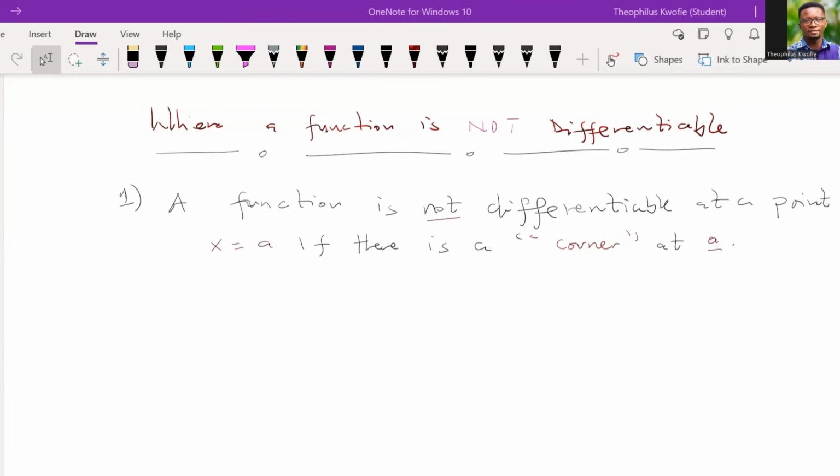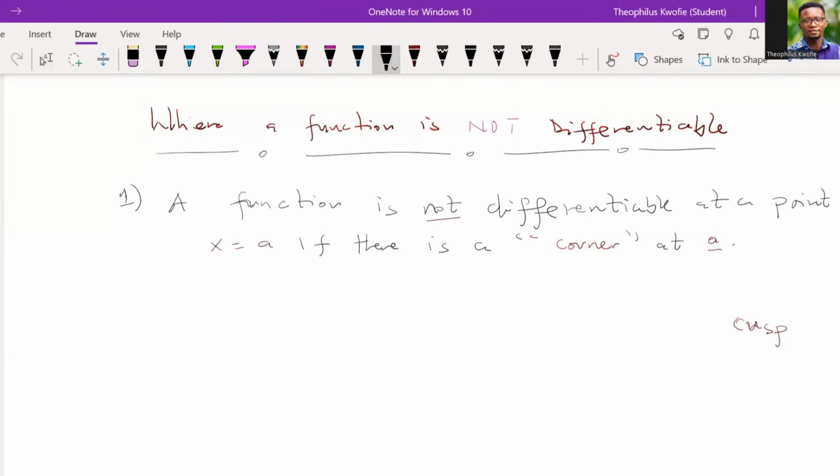If there's a cusp or a corner in a curve, or in a function, it just means that such a function is not differentiable at that point. So I want us to take note. If there's a corner or what we call a cusp, it means that the function may not be differentiable at that particular point.